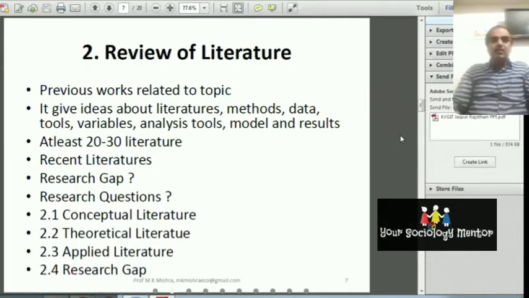You can also write the applied research that previous researchers have done on this topic in the context of the world, the country, the state, and the region. While writing the applied literature, you should write systematically.